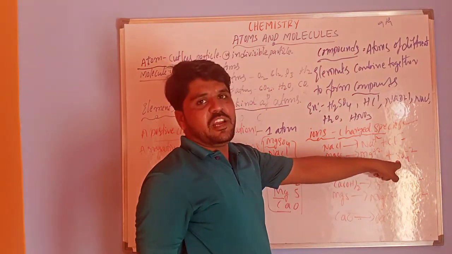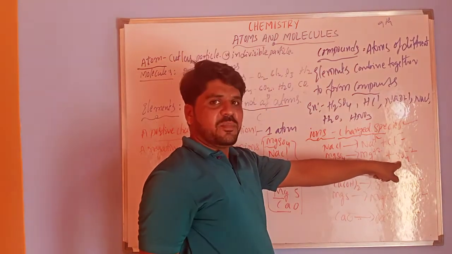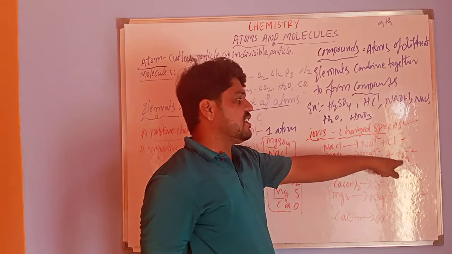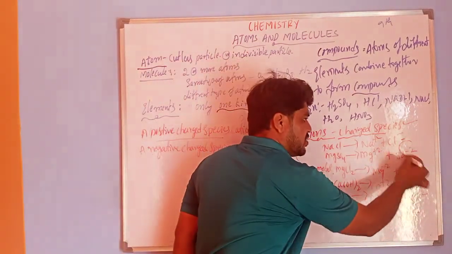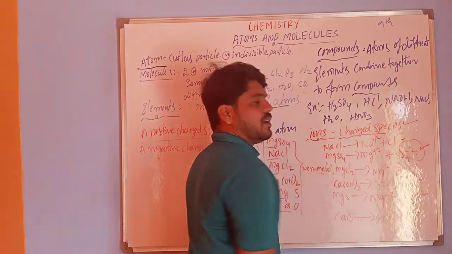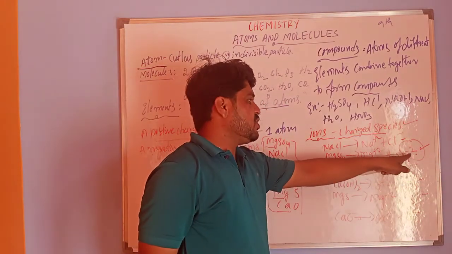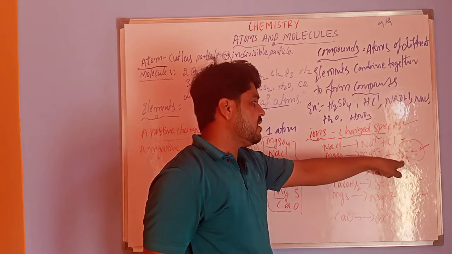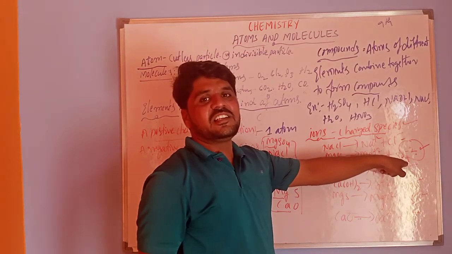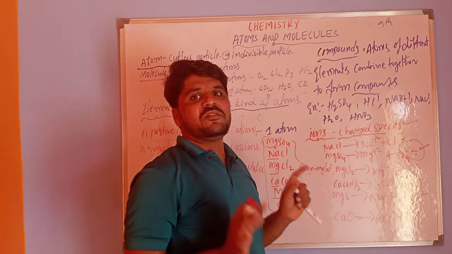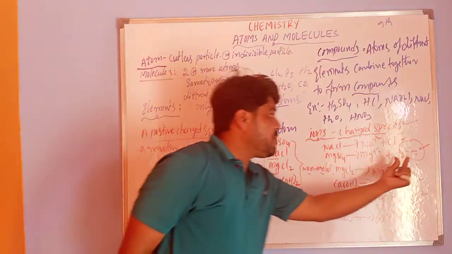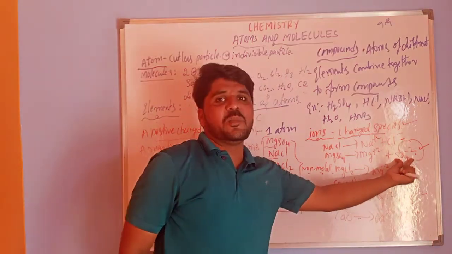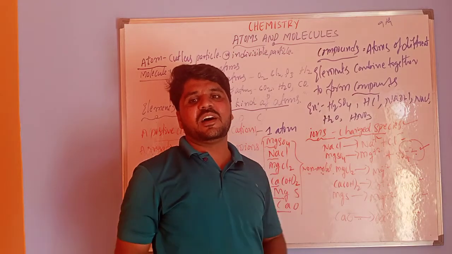In this, two elements are present: sulfur is one type of element and oxygen is the other. Here you have to observe the minus 2, the net charge of this sulfate ion. This type of ion we call polyatomic ions.